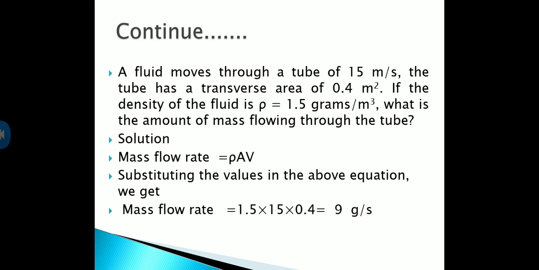Now see here a numerical problem on the mass flow rate. A fluid moves through a tube at 15 meters per second. The tube has a transverse area of 0.4 meter square. If the density of the fluid rho is 1.5 grams per meter cube, what is the amount of mass flowing through the tube? So how can we solve it? We know that the mass flow rate is equal to rho A V. Substituting the values in this equation, we get mass flow rate as 1.5 into 15 into 0.4, and we obtain 9 grams per second. In this way we solve and calculate the value of the mass flow rate.